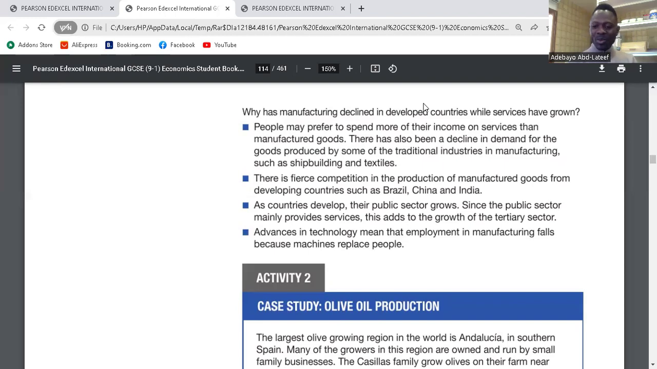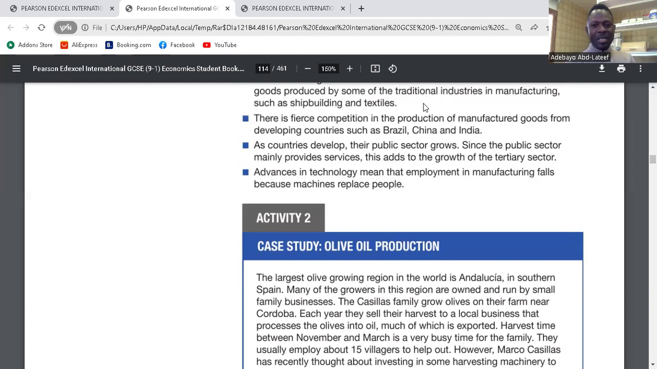Clear? And the last one, the advances in technology. Advancement in technology means that employment in manufacturing falls because machines replace people. The manufacturing sector uses more equipment. They are capital intensive. The car manufacturing companies, for example, use more equipment or machines. Yes or no? Because there's new development in terms of technology, they don't need more people anymore. They need more equipment, more machines. So the use of workers starts reducing in the secondary sector, and that also reduces employment in the secondary sector.